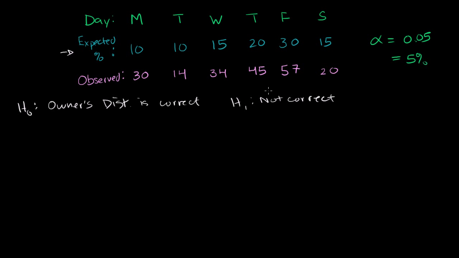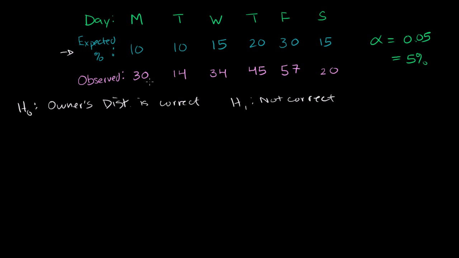Or another way of thinking about it, I'm going to calculate a statistic based on this data right here. And it's going to be a chi-square statistic. Or another way to view it is that the statistic I'm going to calculate has approximately a chi-square distribution. And given that it does have a chi-square distribution with a certain number of degrees of freedom, and we're going to calculate that, what I want to see is whether the probability of getting this result, or a result more extreme, is less than 5%.